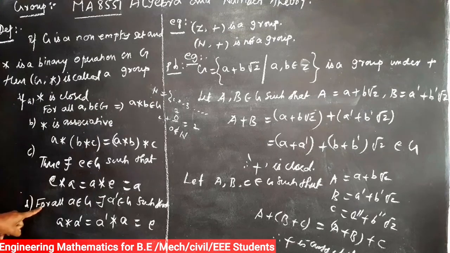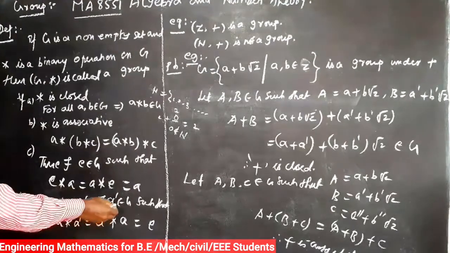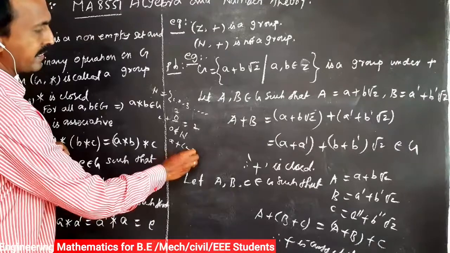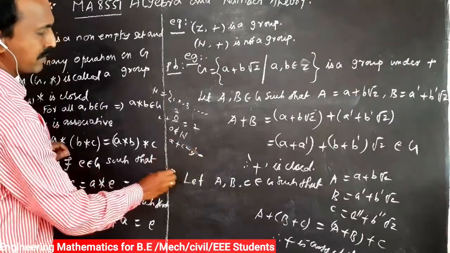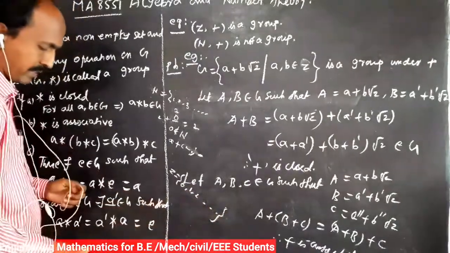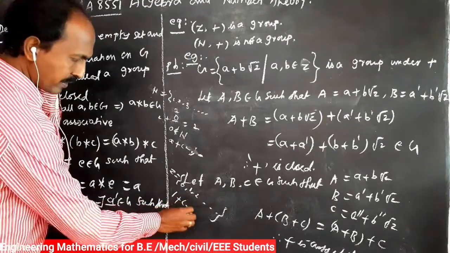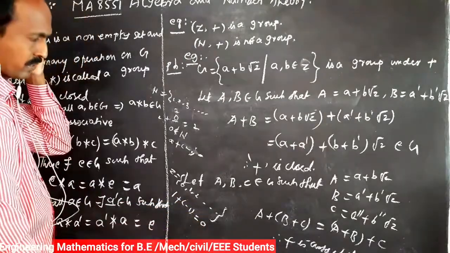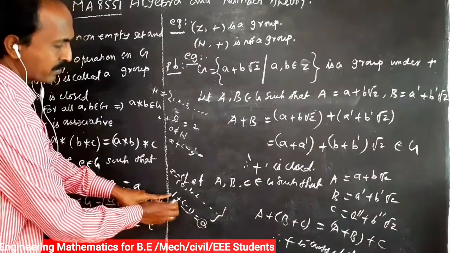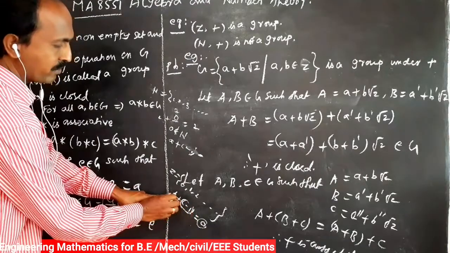And the fourth condition is, suppose we take one element, that is the inverse element, say A dash. So A plus A inverse equals the identity. Suppose for example Z is equal to 0, 1, 2, 3, etc. We take one element, that is 1 plus minus 1 is equal to 0. So the identity element is 0. So 1 plus its inverse is equal to 0. So this is the inverse. The inverse of 1 is minus 1.